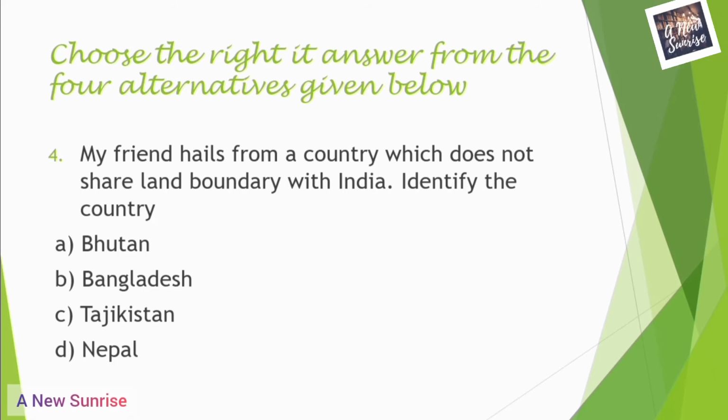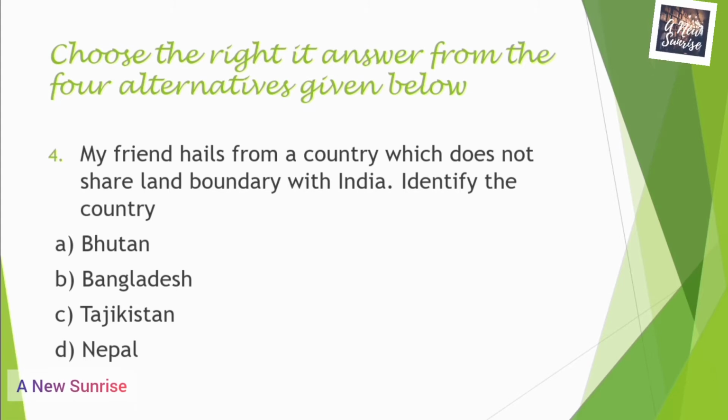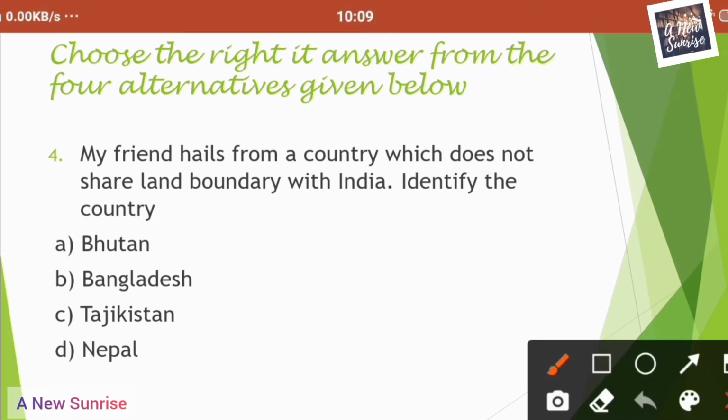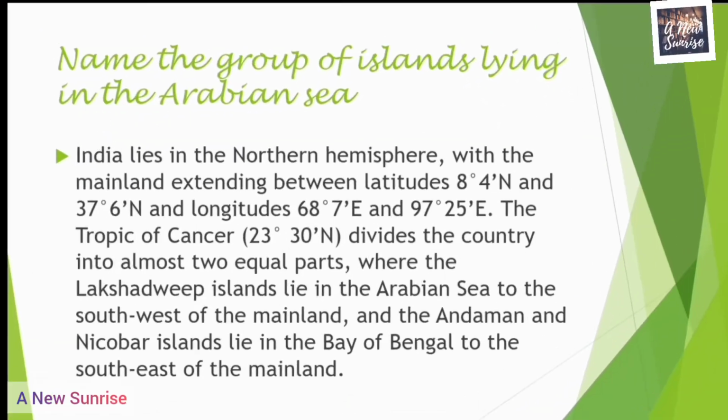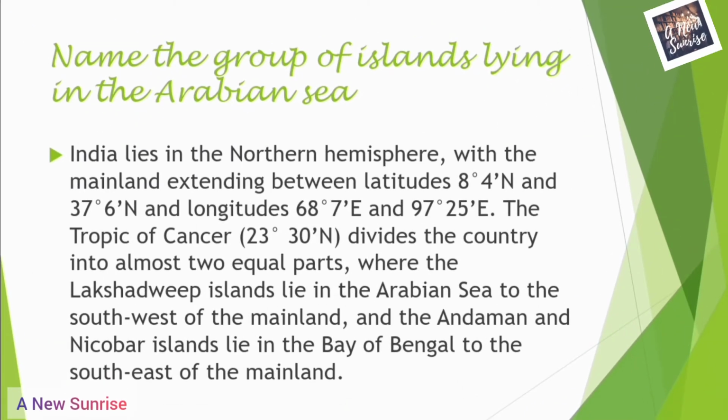C is Tajikistan, and Tajikistan does not share a land boundary with India. The last option is Nepal. Nepal also shares a land boundary with India in the north. So the correct answer is the third one, Tajikistan.